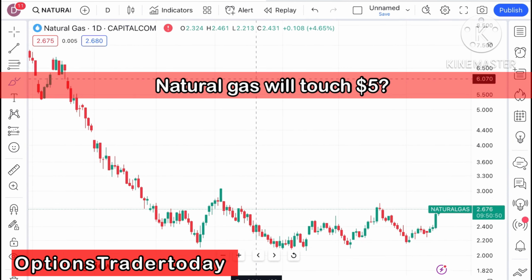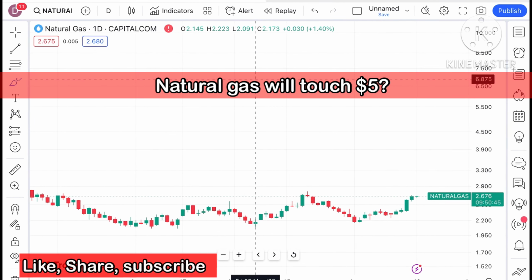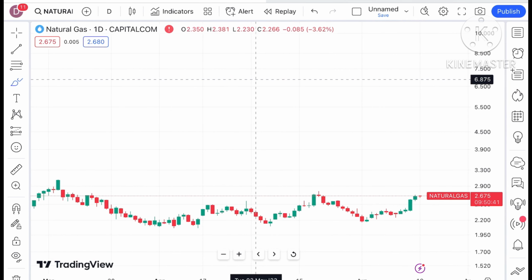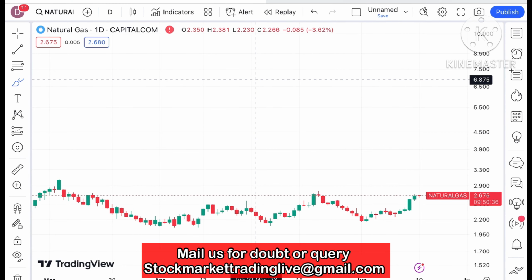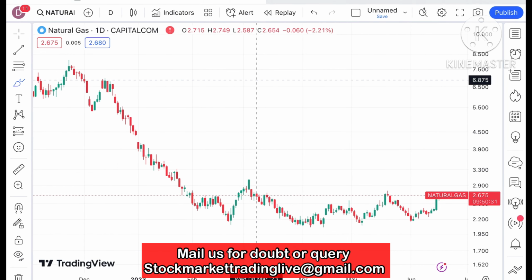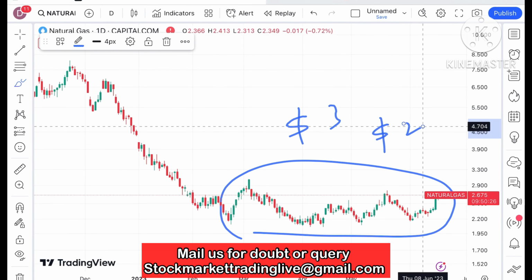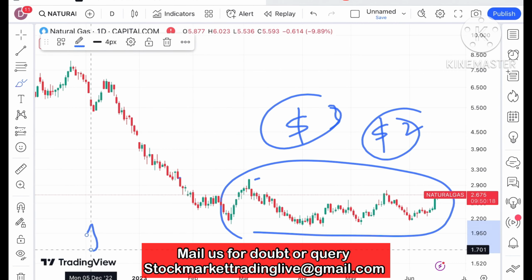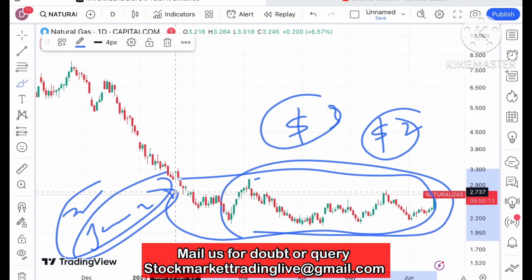So today in this video I will explain how the price of natural gas has moved in the last 2 days and how it can move in the next 2 days. If you look at the chart, natural gas is trading at a level of $2.675. It is moving in a zone of $3 to $2, from around the third week of Jan 23. The price is moving in this zone.